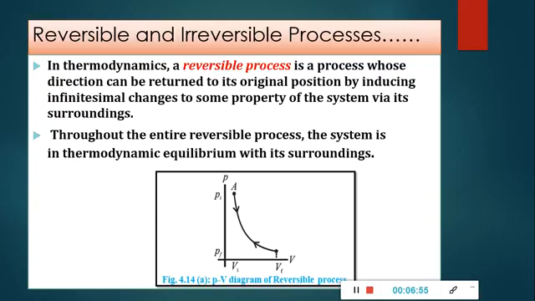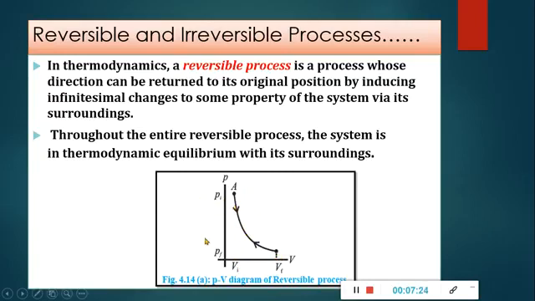Here, if this is the path of one process, it will follow the same path back. So this graphical representation of PV, where P and V are state variables, represents a reversible process: initial pressure Pi, initial volume Vi, it changes, then after cooling or heating it will go back to its original state.